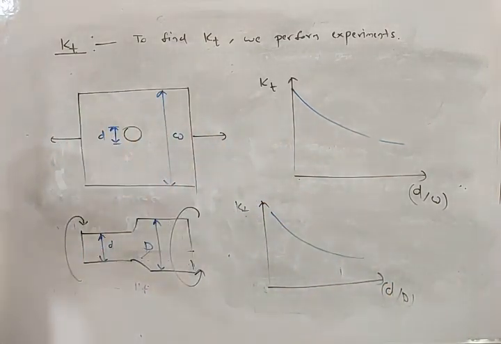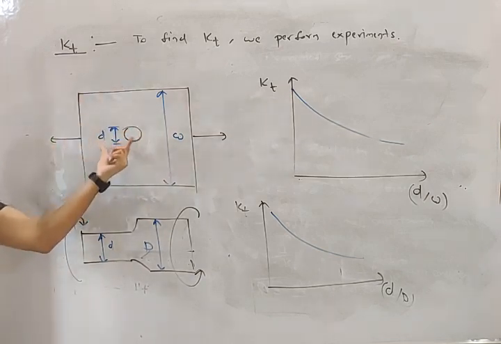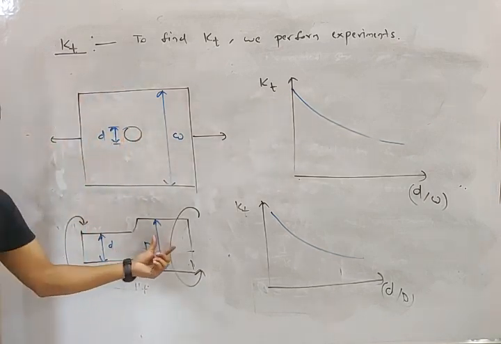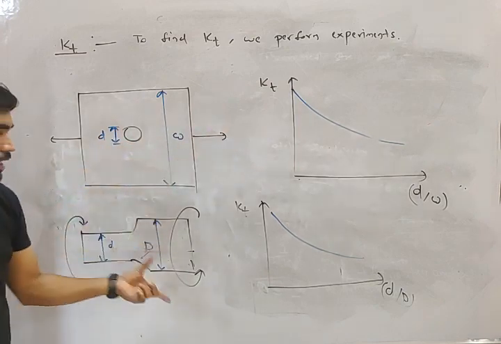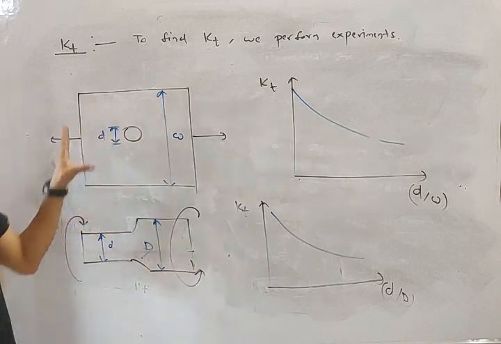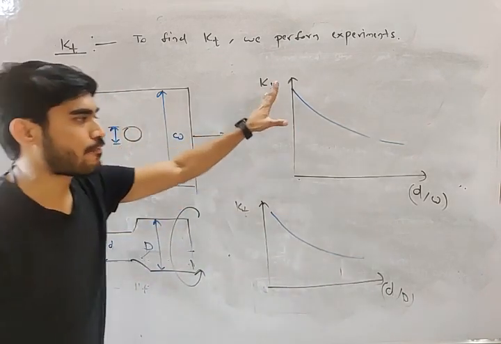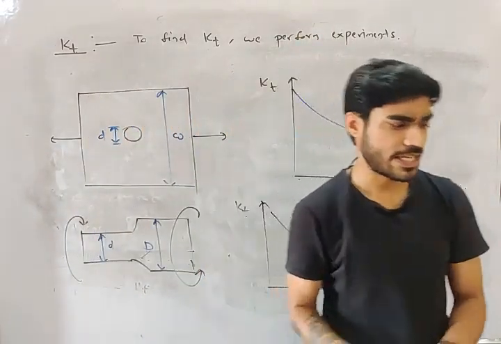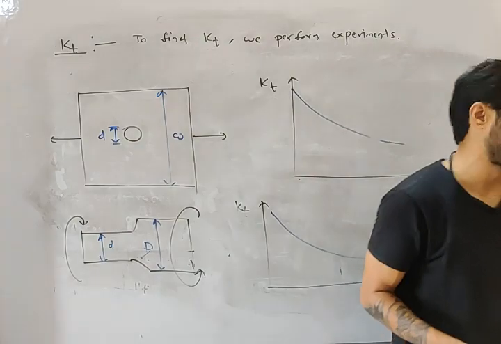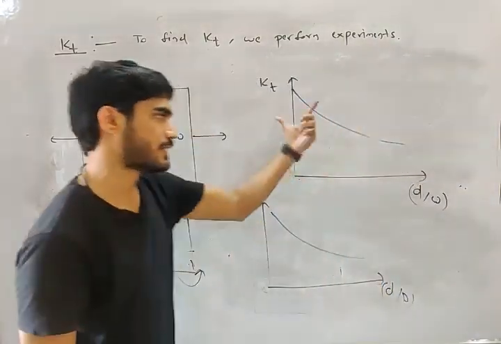For different shapes and for different loads: this is a plate with a hole, subjected to axial load. This is a circular shaft with different diameters, subjected to torque. So for different shapes and different loads, these types of graphs are plotted. We have 15-20 graphs. You can see them in your book or in your design data booklet.